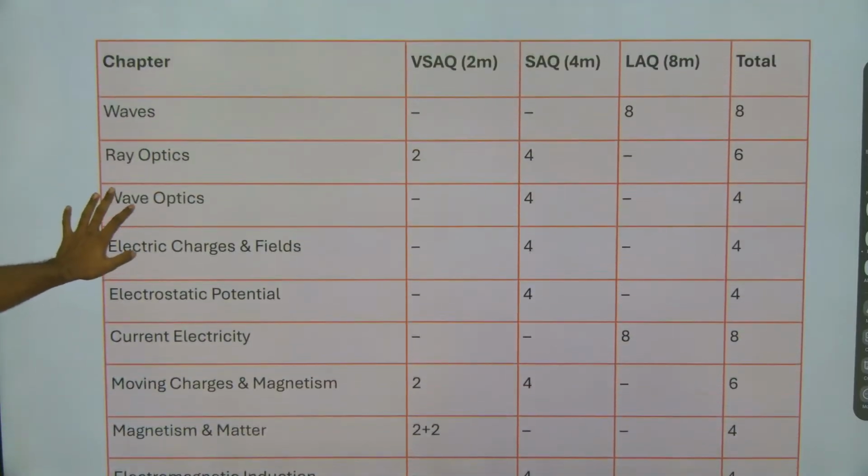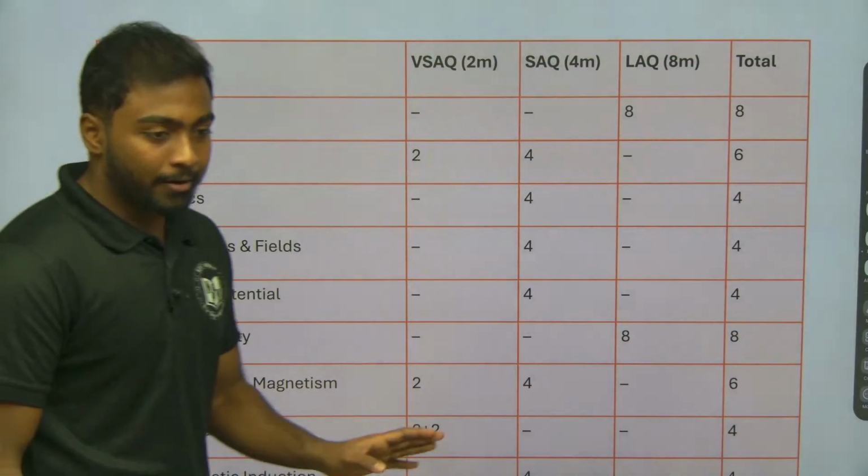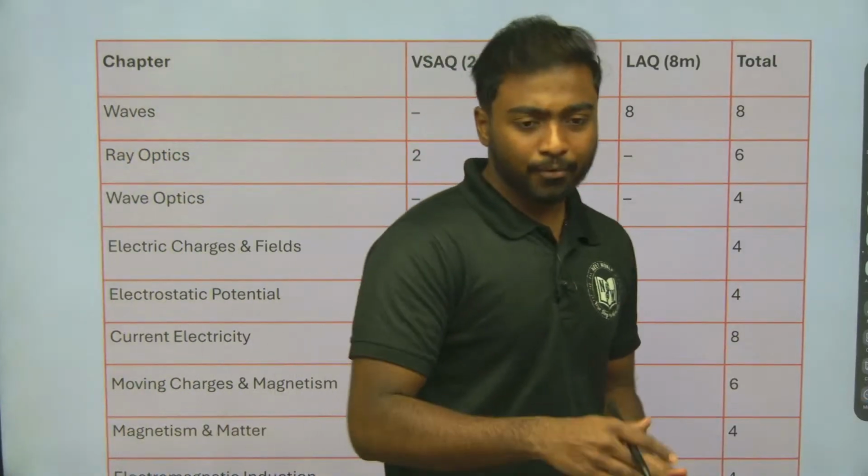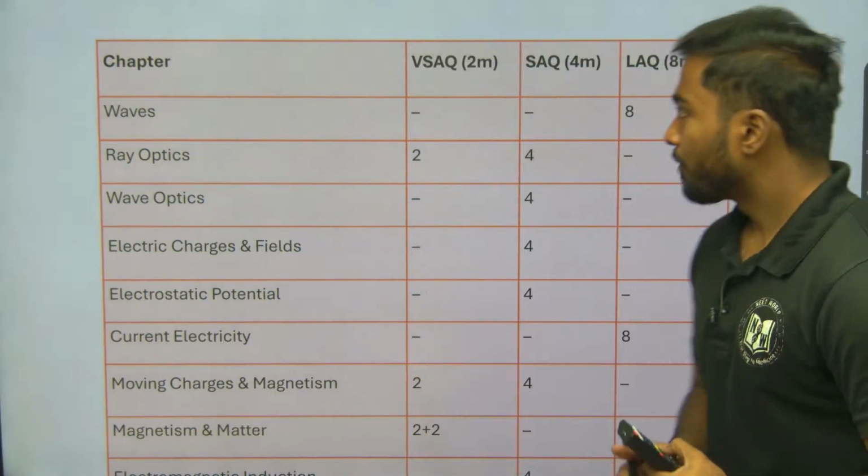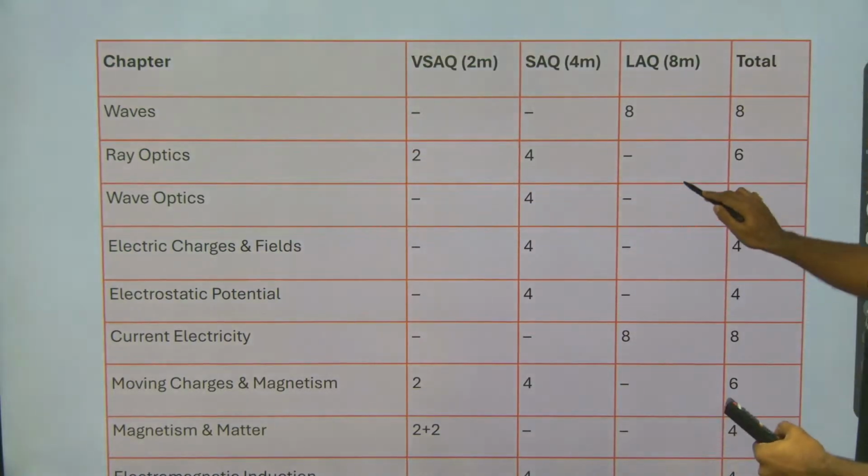Each chapter will have different types of questions, right.